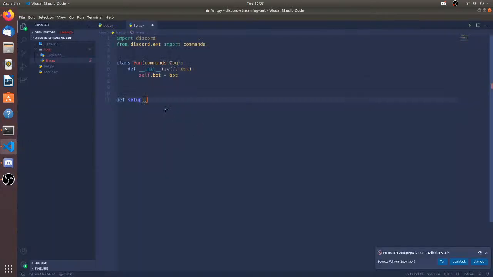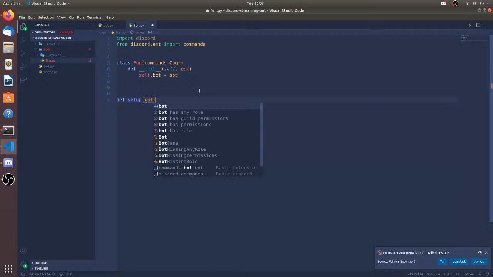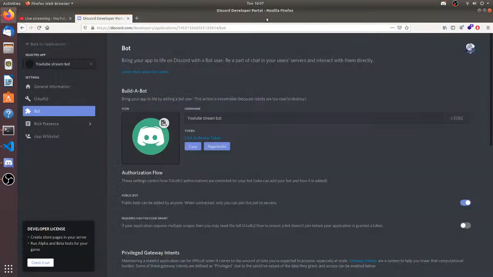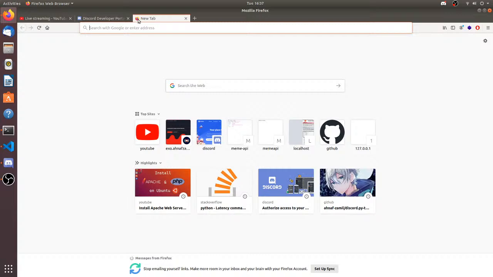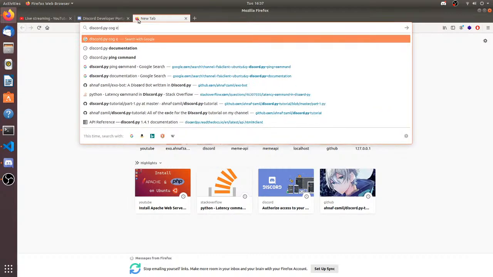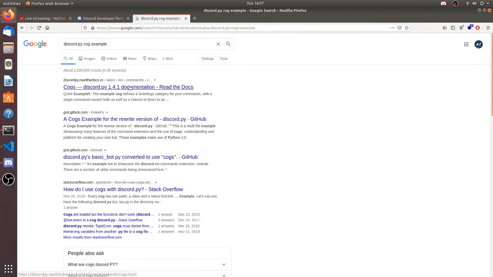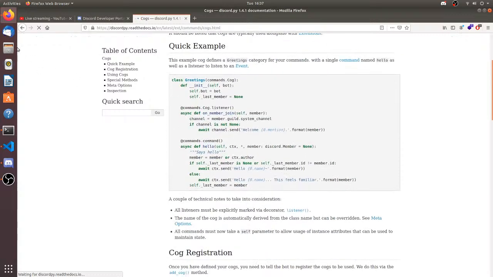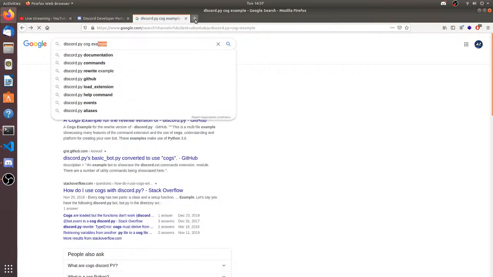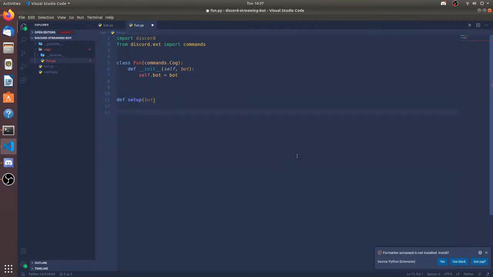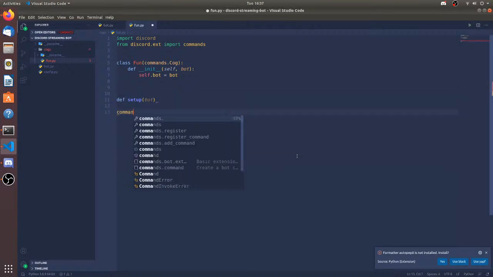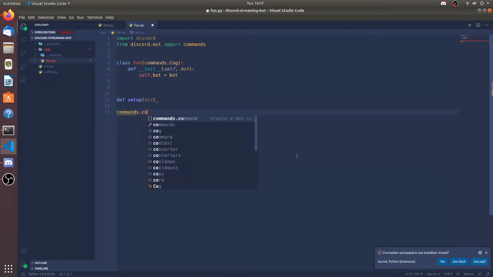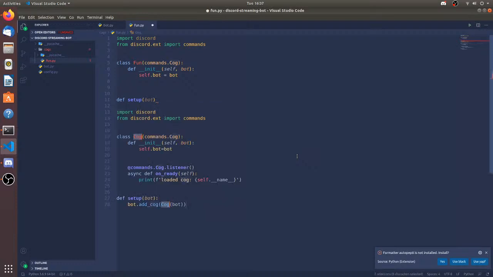So let's go over here and make a new setup, and the setup is going to be taking a bot. Is it bot? I forgot. Discord.py cog example. Is it a bot cog? Yeah, I forgot how the setup function is made, so I need to look it up. Now I don't need to search Google, I can just do this. Cog. Wait. Commands.Bot. Yeah, so it takes a bot instance.